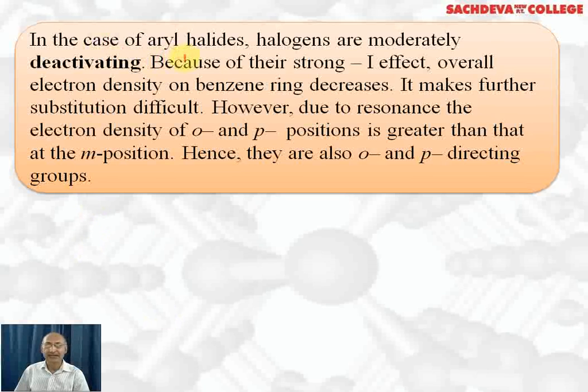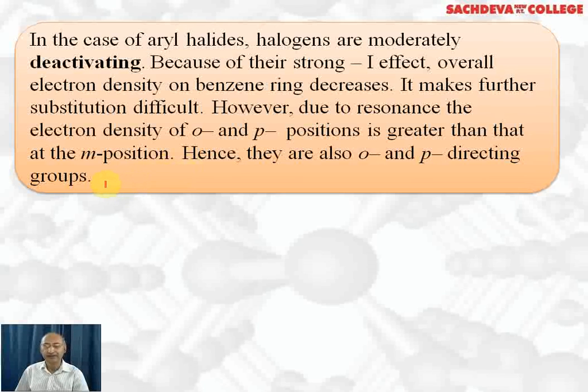In the case of aryl halides, halogens are moderately deactivating because they are more electronegative than carbon. Because of their strong negative inductive effect, overall electron density on the benzene ring decreases. It makes further substitution difficult. However, due to the positive resonance effect, that is, the lone pair of halogens can be donated to the benzene ring, electron density at ortho and para positions is greater than at the meta position. Therefore, in spite of the fact that halogens are electron withdrawing, they are still ortho and para directing because of the positive resonance effect.